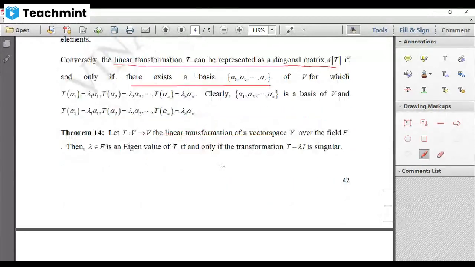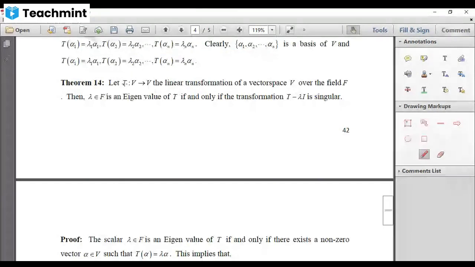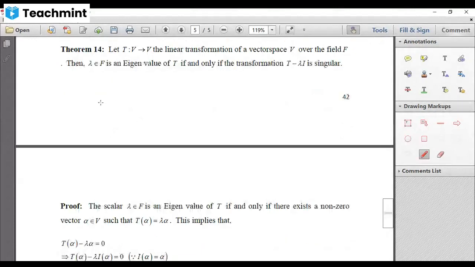Now let us see one more theorem. Suppose T is a mapping from V to V, where V is a vector space over the field F. Then any scalar lambda is an eigenvalue of T if and only if the transformation T minus lambda I is singular. We know what is the meaning of lambda being an eigenvalue of T. When will you say it is an eigenvalue of T?